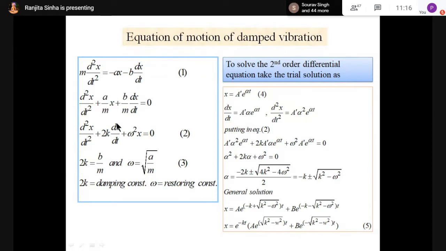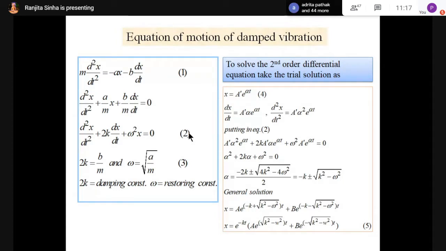Now I am just substituting some values. So 2k I am writing as b by m, and omega equals root over a by m. Here a by m is omega square that I am writing, so omega square x, and b by m is 2k. So this equation is represented as d2x by dt square plus 2k dx by dt plus omega square x equals 0. So this is our equation 2.